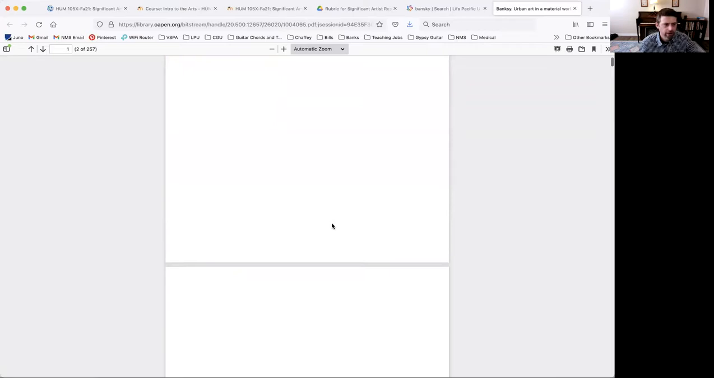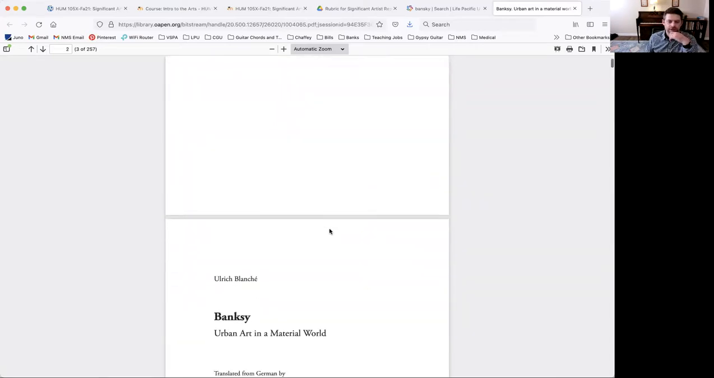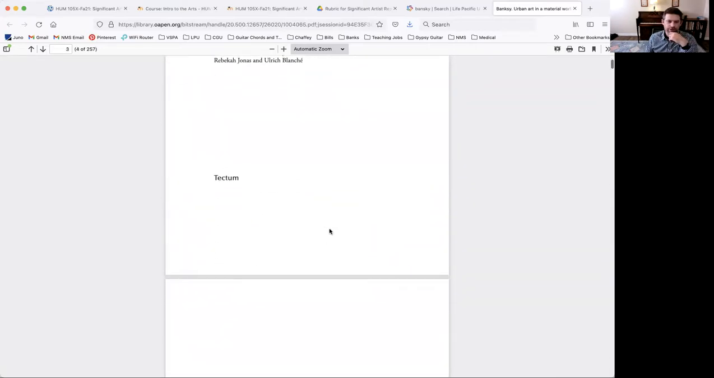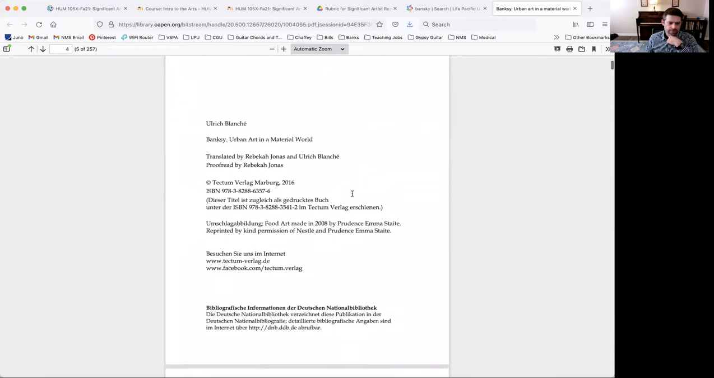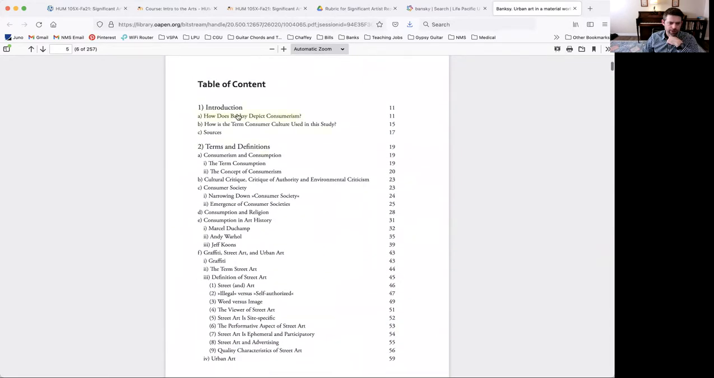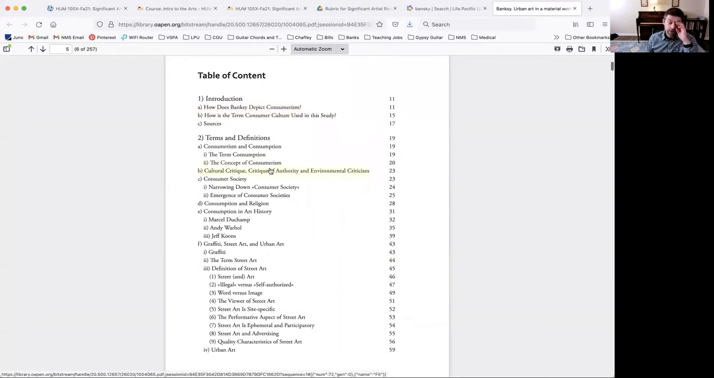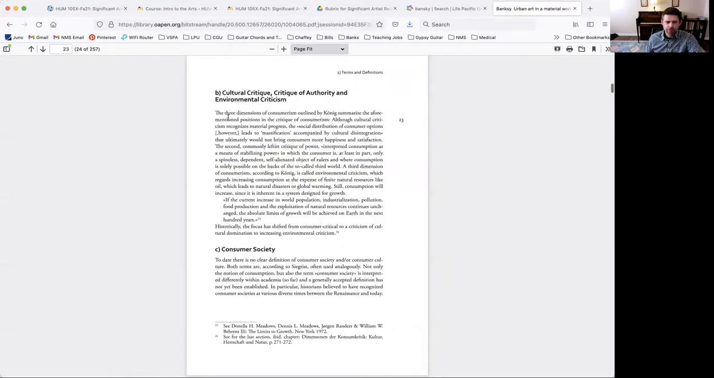And let's see what we've got here. Looks like it's still loading. Oh, no, there it is. Okay, just a couple of blank pages. Ooh, this is originally in German, but it's translated. Interesting. Okay, how does Banksy depict consumerism? That might be interesting. So you can see the list of topics, and then you can jump right to that page. Okay, so three dimensions of consumerism outlined by Koenig, summarized, and so on. So you can read through that and see if any of that's relevant to you.